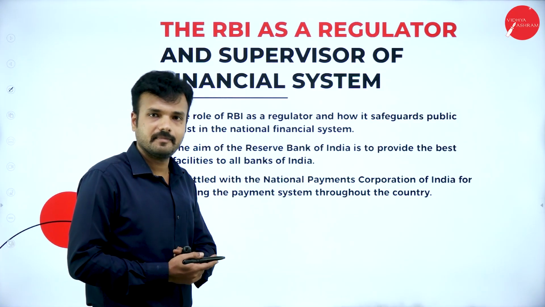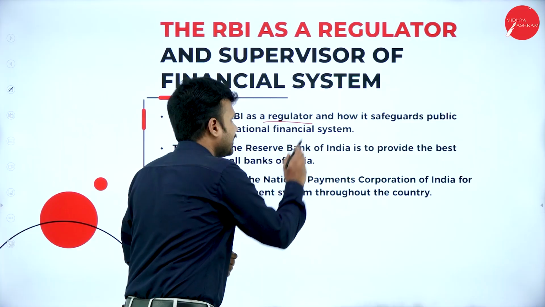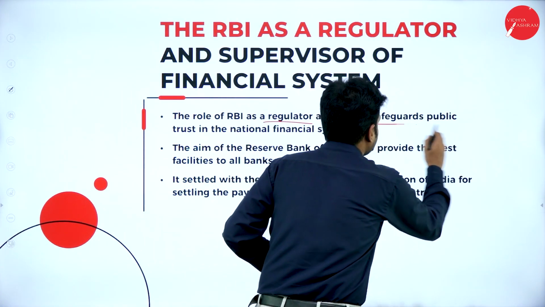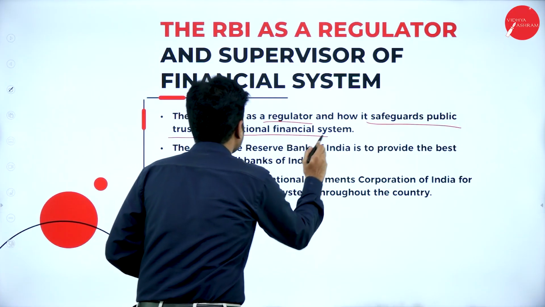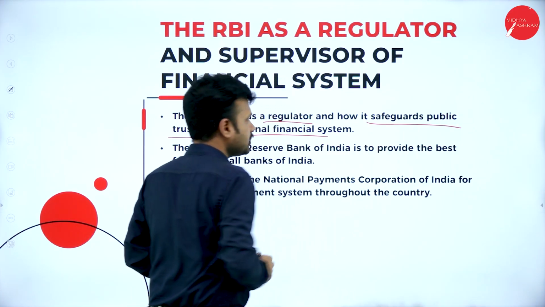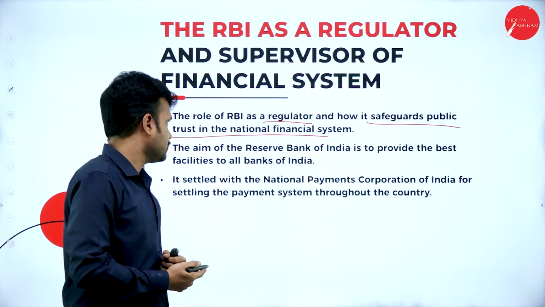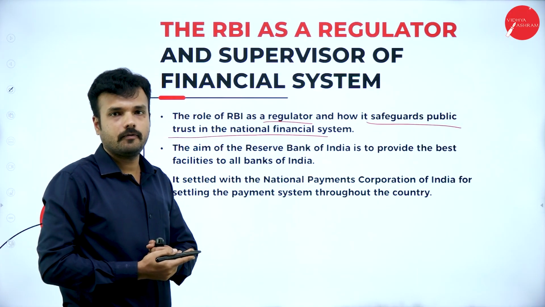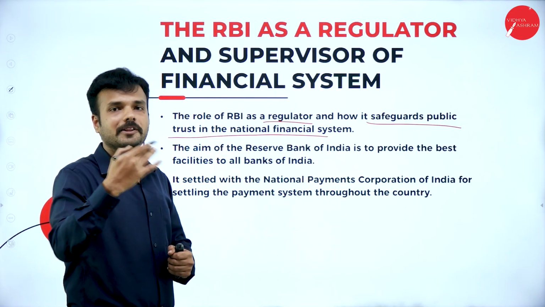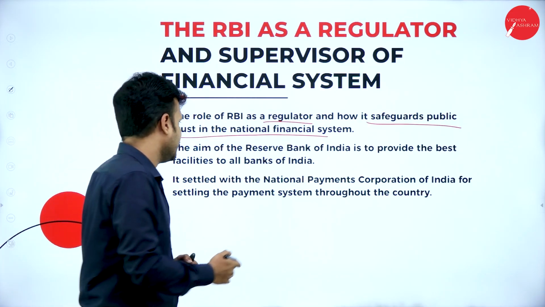The role of Reserve Bank of India as a regulator is the obligation to safeguard the public trust in the national financial system. The main objective of Reserve Bank of India is to provide the best facility to all the commercial and domestic banks in India.